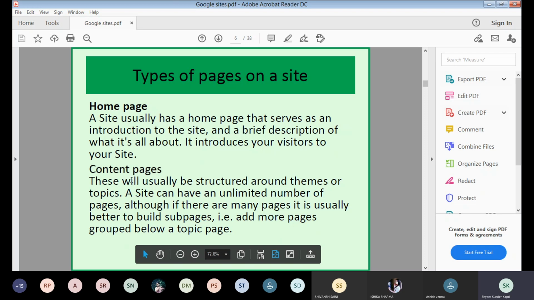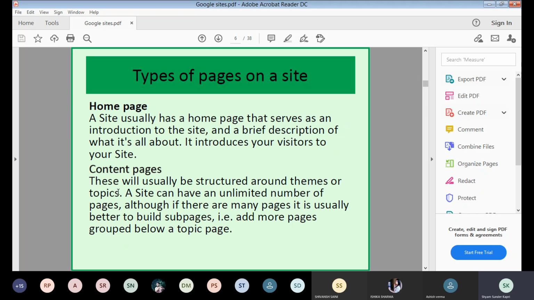Content pages will usually be structured around themes or topics. Content pages may be about us, about yourself, about the company you are making the website for, right? These are basically content pages. Different area content pages can be arranged. A site can have an unlimited number of pages, unlimited, as you know.